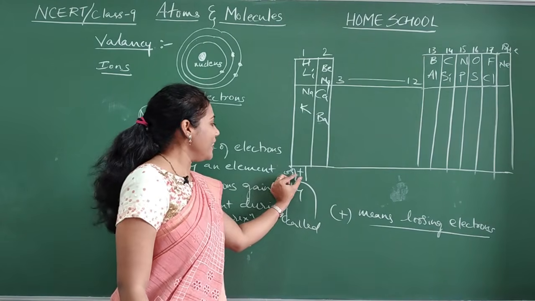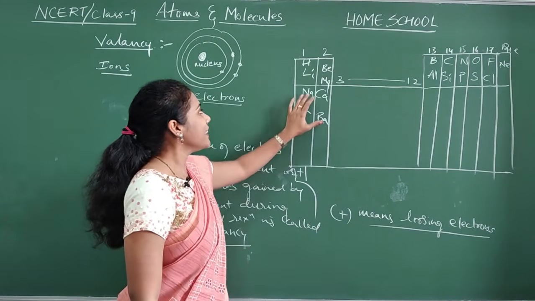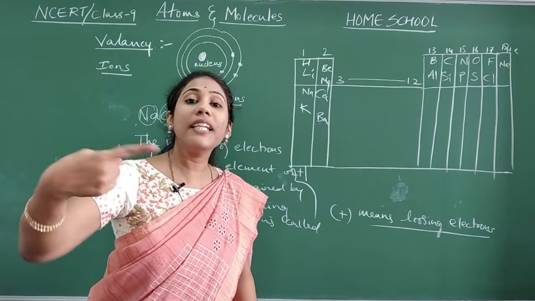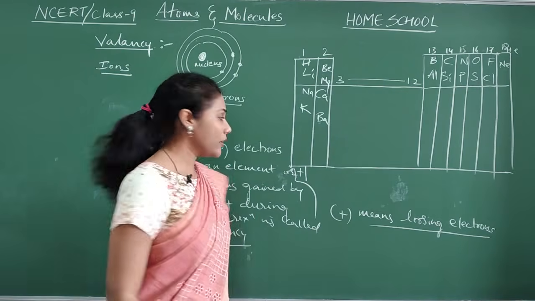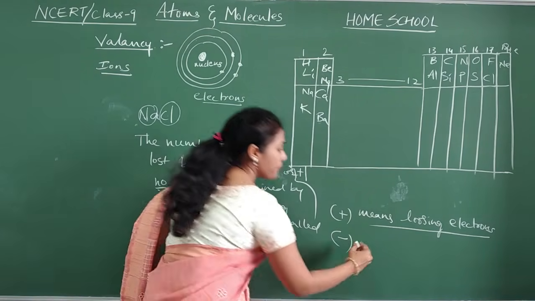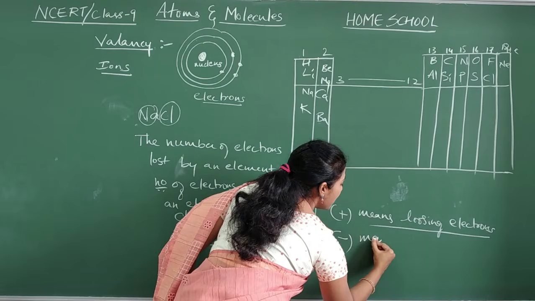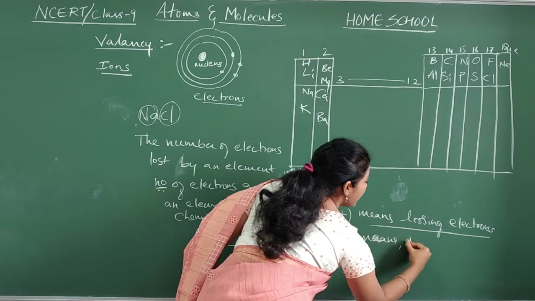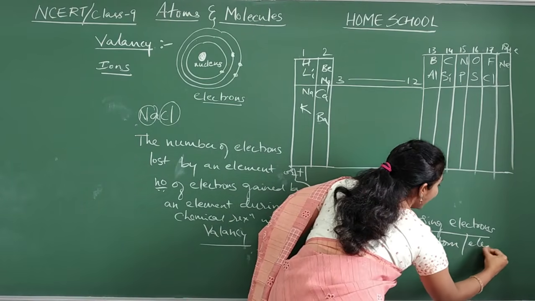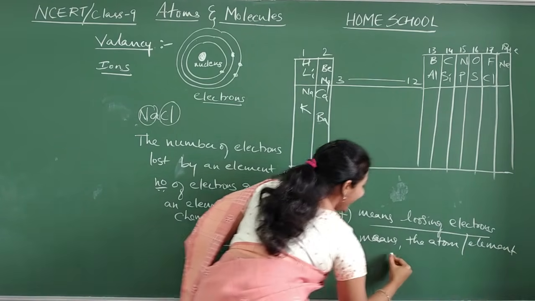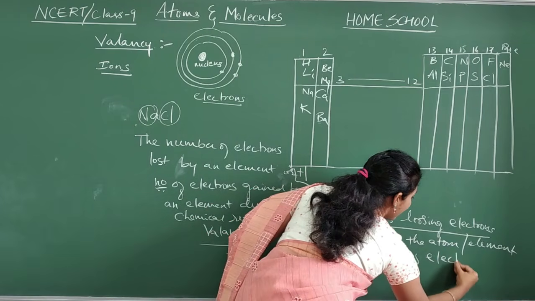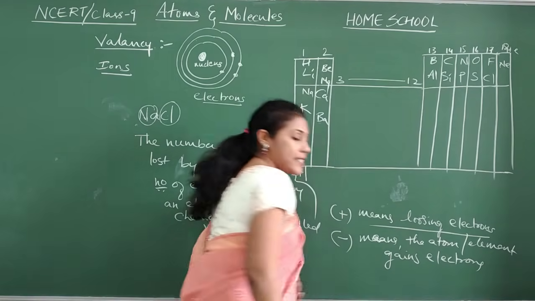So whenever I have put plus, these guys always lose one electron during chemical reaction. And remember, whenever I put a sign minus, it means the atom or element gains electrons, means takes electrons.